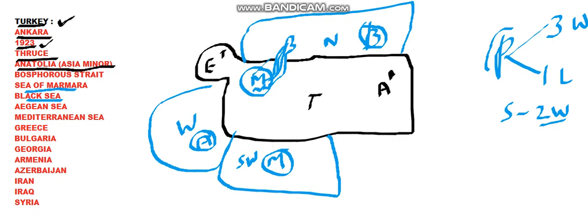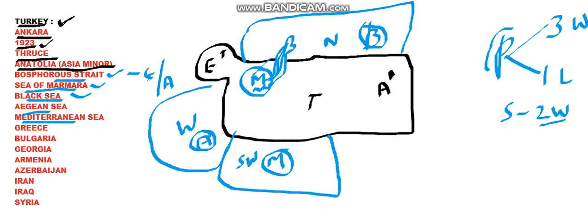So these are the four seas that I have also mentioned here: Sea of Marmara, Black Sea, Aegean Sea and Mediterranean Sea, and the strait that is connecting Black Sea and Sea of Marmara is Bosphorus Strait. So Bosphorus Strait is also connecting the two continents of Europe and Asia. So these are the water bodies. Now let us see the landforms. So what landforms or what countries are surrounding Turkey?